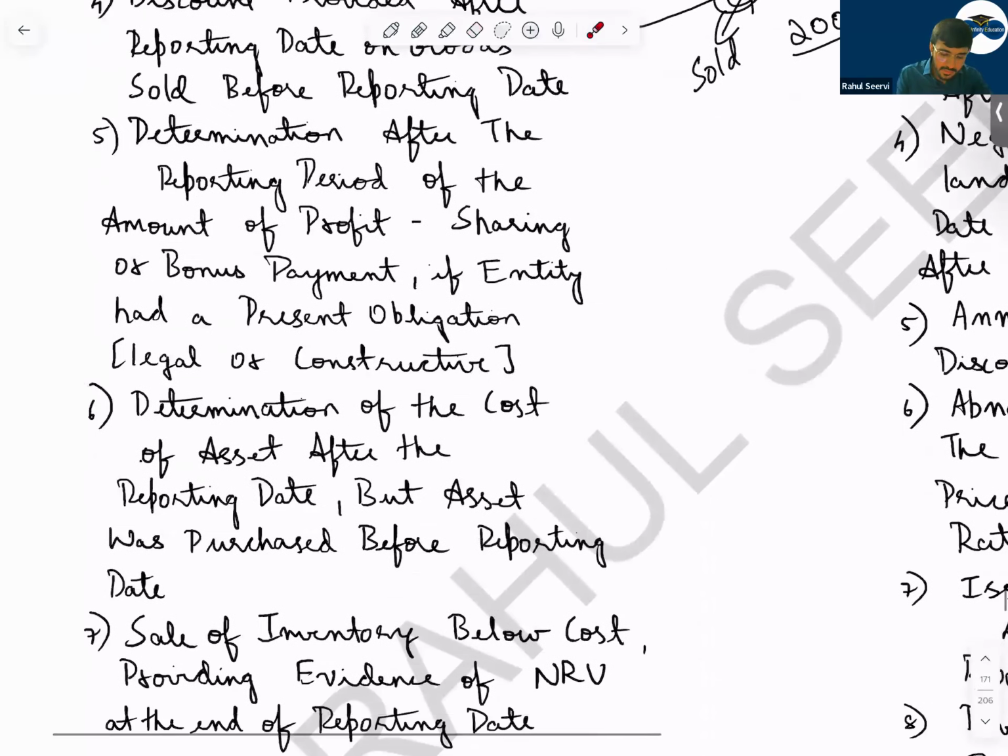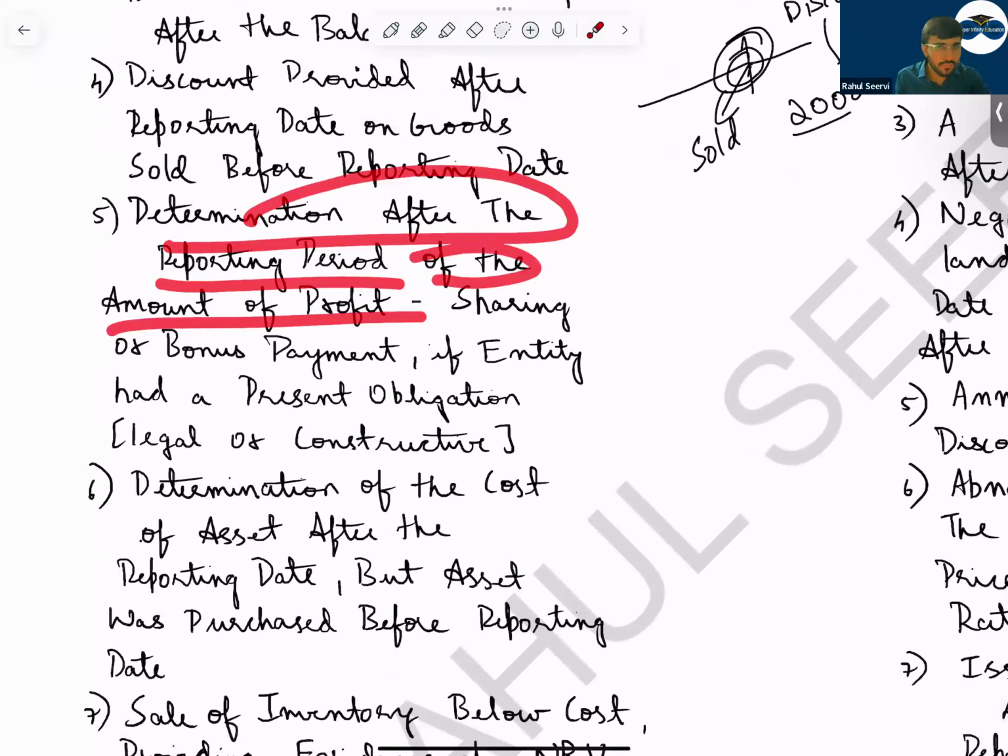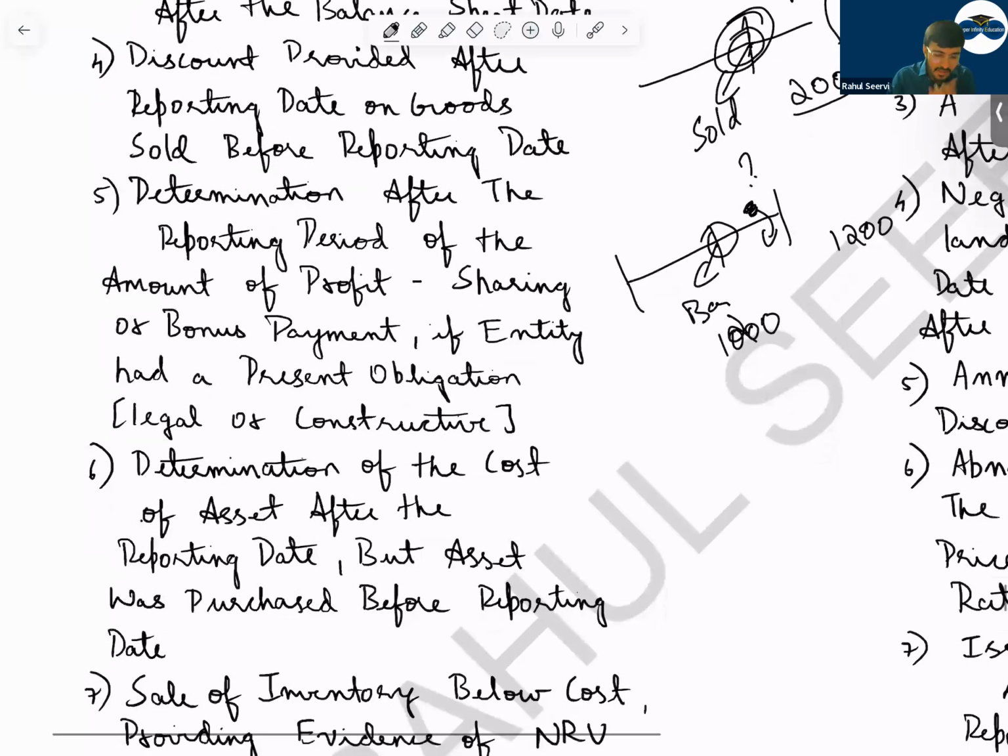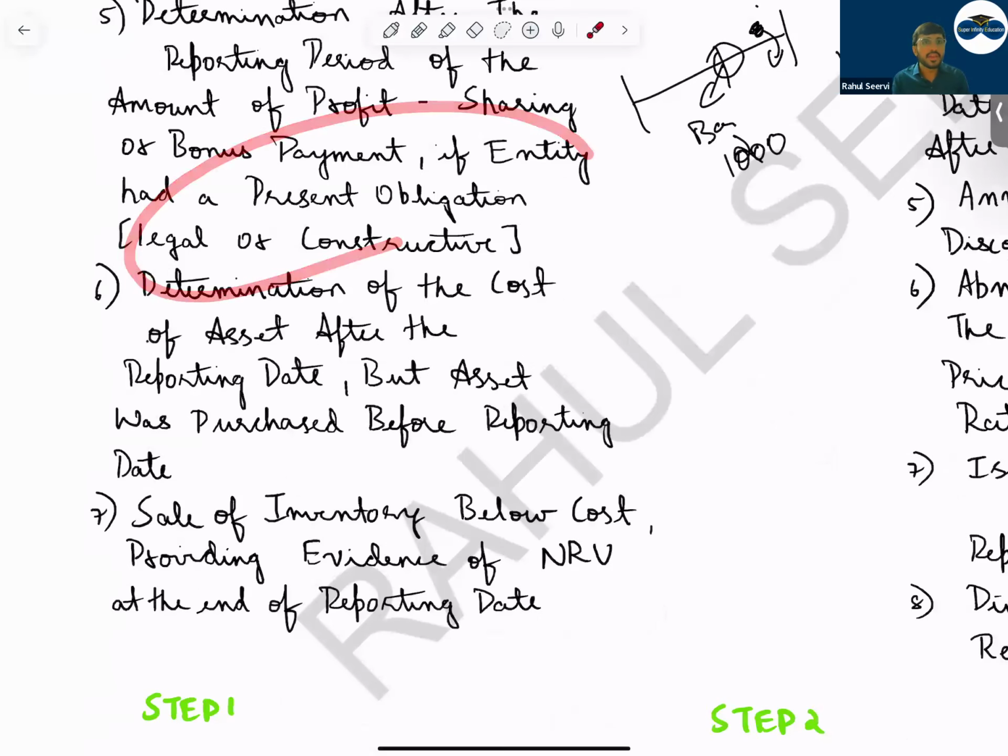Then, sir, determination after the reporting date of the amount of profit sharing. That means the company's policy was that they'll pay the bonus, but on this date the balance sheet or the P&L is not ready. So will the company be able to calculate the amount? They will just estimate it, saying that okay, 1,000 will be the bonus. But once the balance sheet and P&L is ready, or the payment is done, they get to know the bonus was 1,200, so we have to record 1,200, not 1,000. You adjust it and provide a disclosure. Why do we adjust it? Because the obligation is there on the balance sheet date, the reporting date.